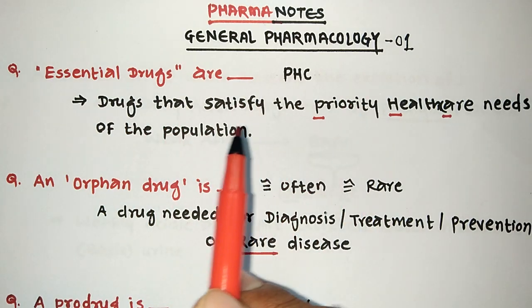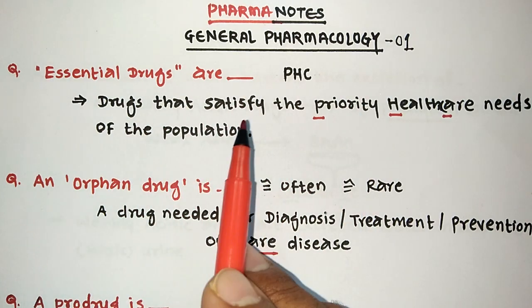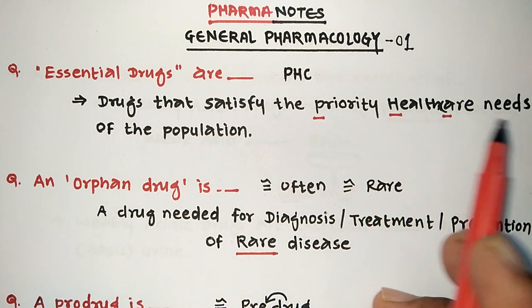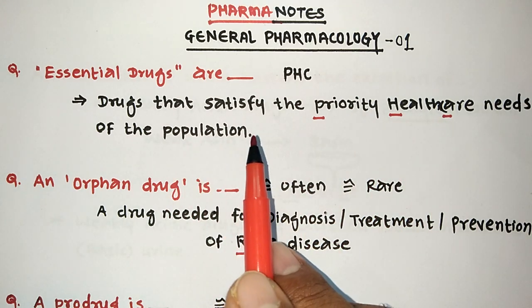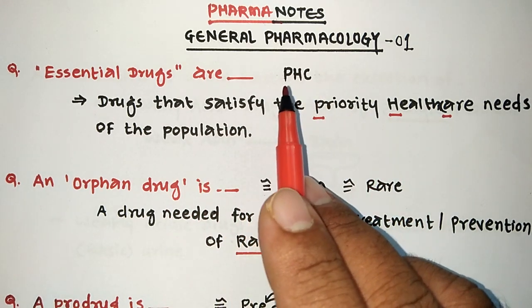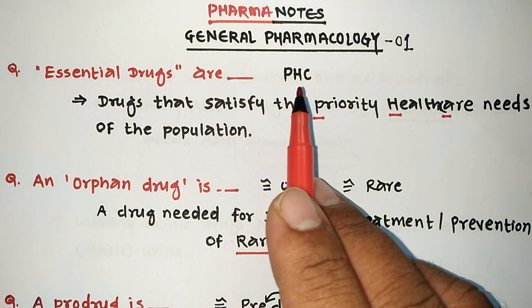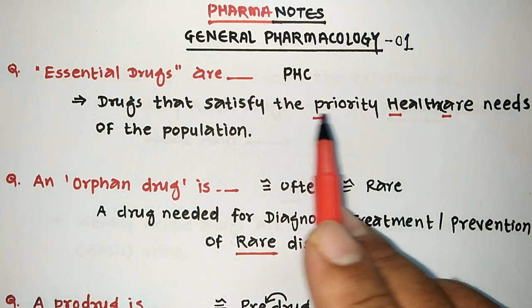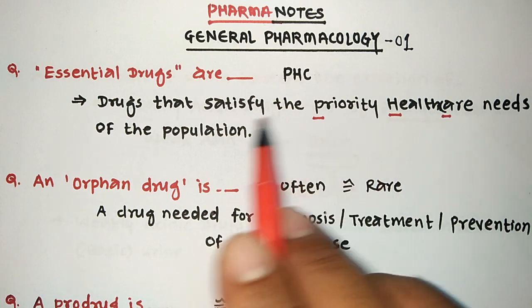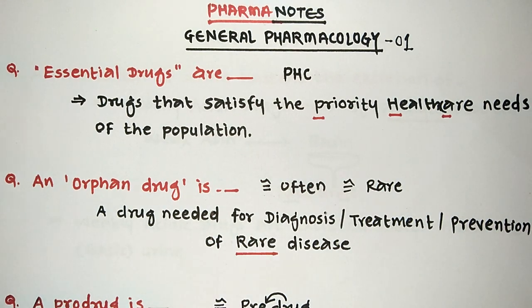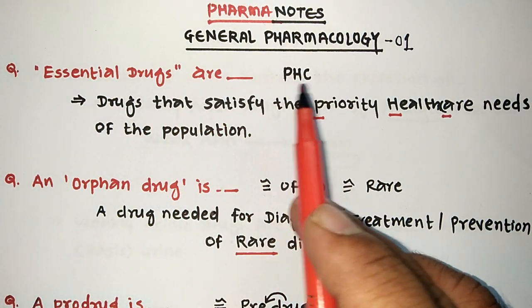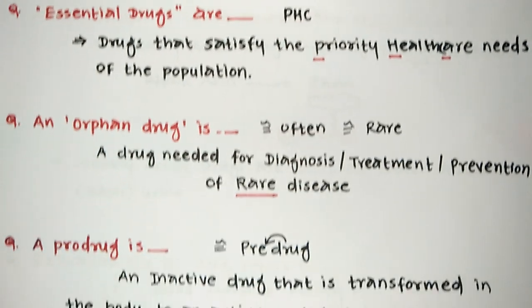So the exact definition is: drugs that satisfy the priority health care needs of the population. That's it. In the primary health center there are medicines which are the essential drugs because they satisfy the priority health care needs of the population. So just remember essential drugs by using these three magic alphabets, PHC.